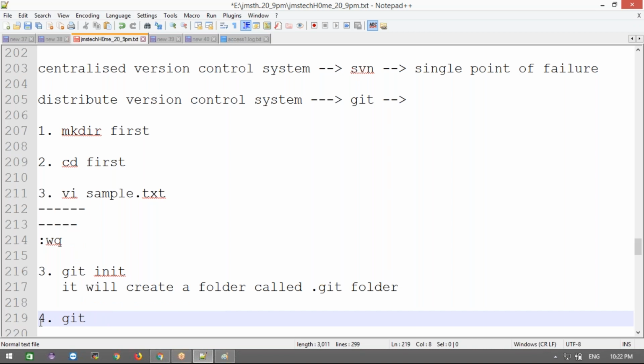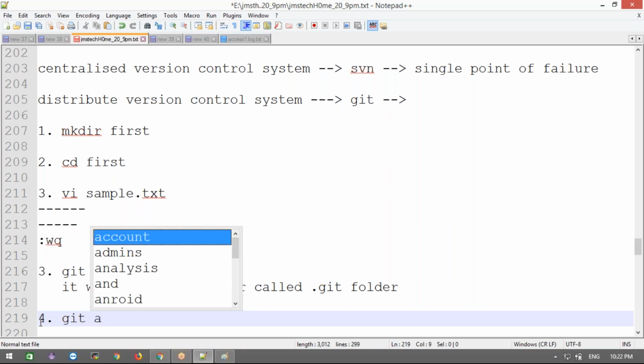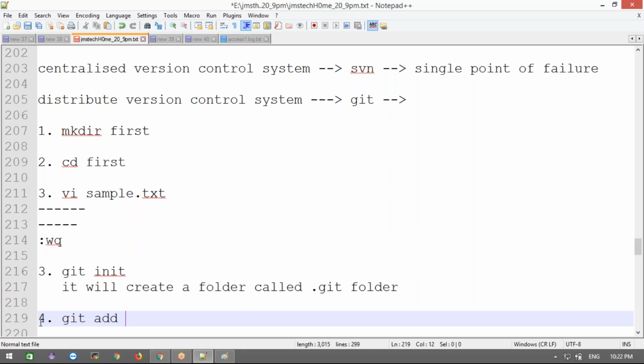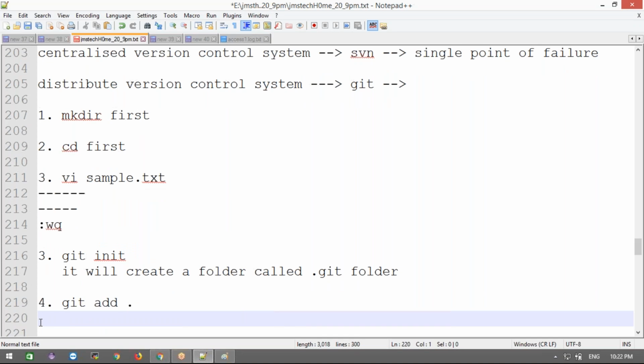Inside the first folder only we are going to do everything. I create the file and do git init inside the first folder only. Now I add all the files into the staging area. Just after init, we need to add the files I created using git add. Git add means I am adding my file to the Git project.